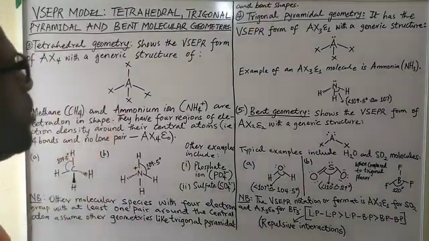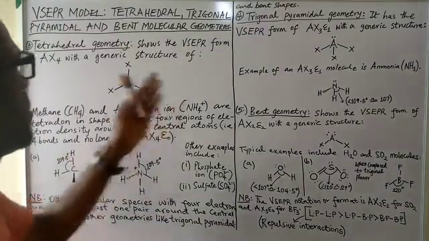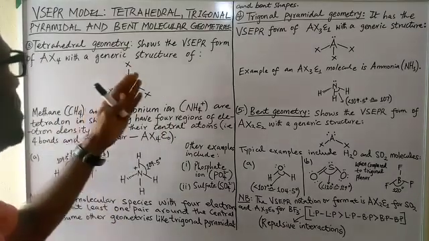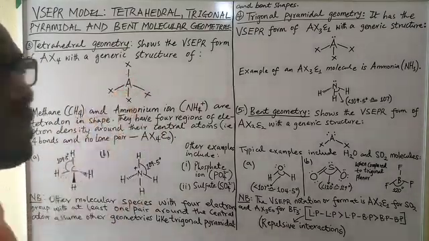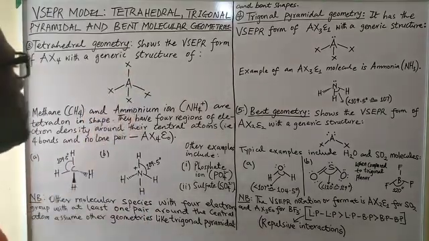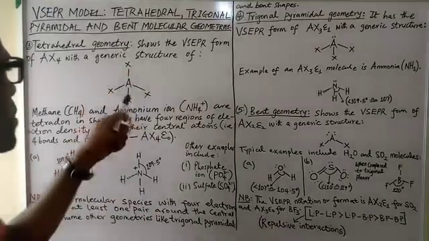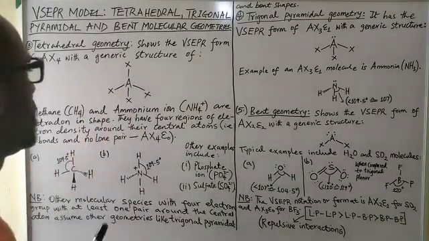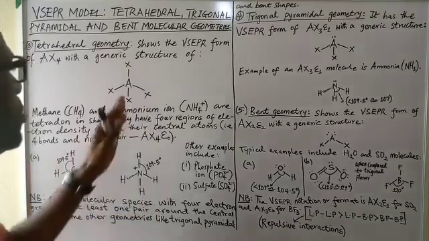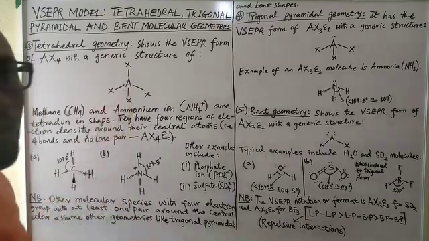In this particular molecular geometry, you have a VSEPR form of AX4 with a generic structure that you can see here. Here you have A centrally placed, bonded covalently to 4 atoms. You don't have any lone pair of electrons present.